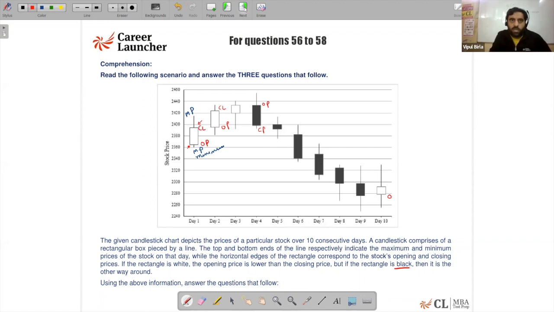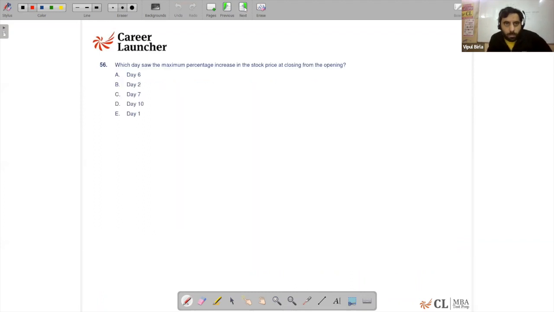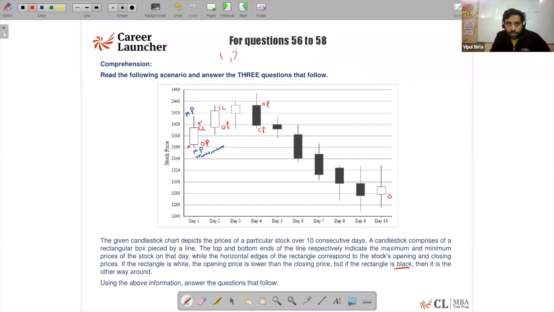Okay, let's look at the question. Which day saw the maximum percentage increase in the stock price at the closing from the opening? So we're looking for the maximum percentage increase, on which day basically. The options are 1, 2, 6, 7, and 10. Now on the 6th day and 7th day we can see the price has decreased, so we cannot have a maximum increase, directly ruled out.